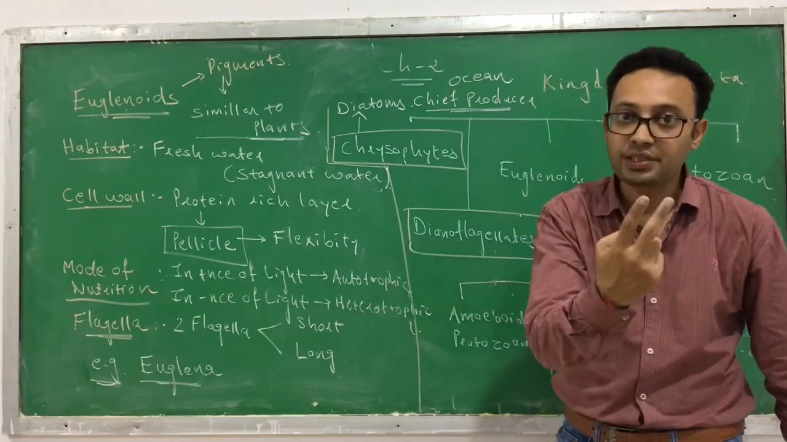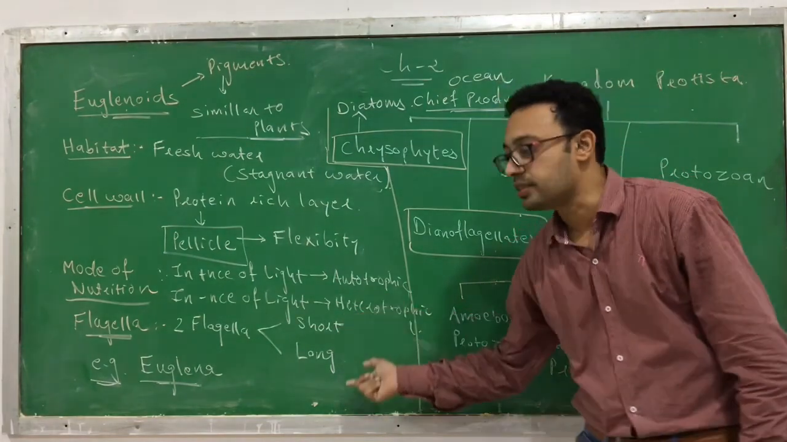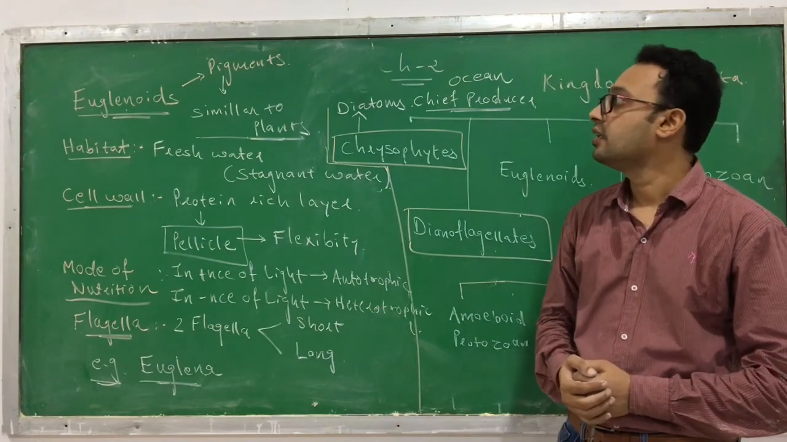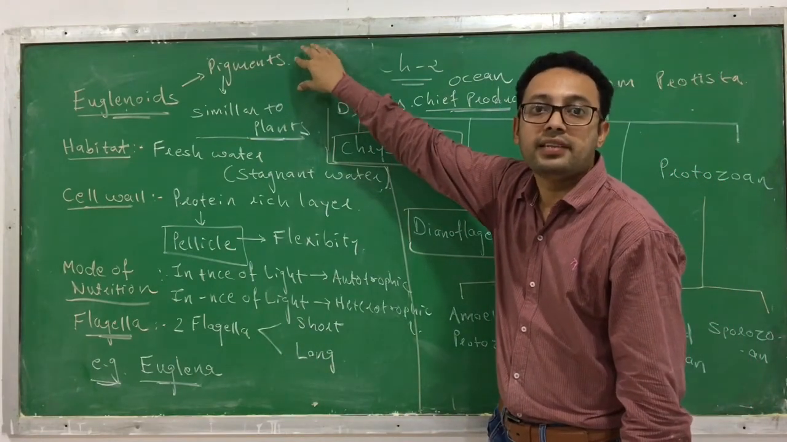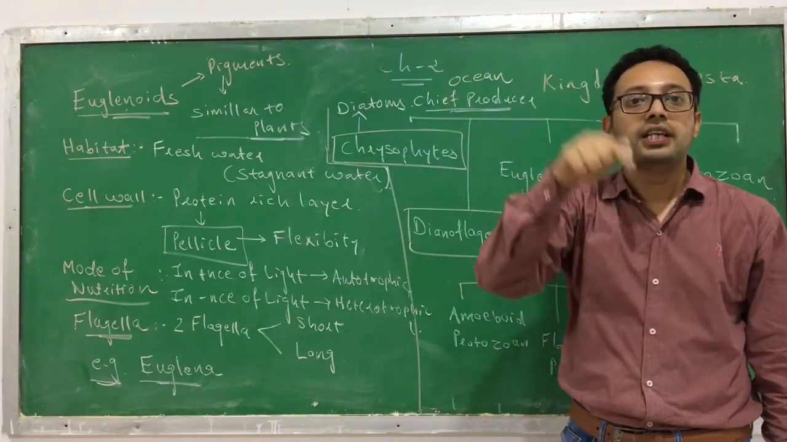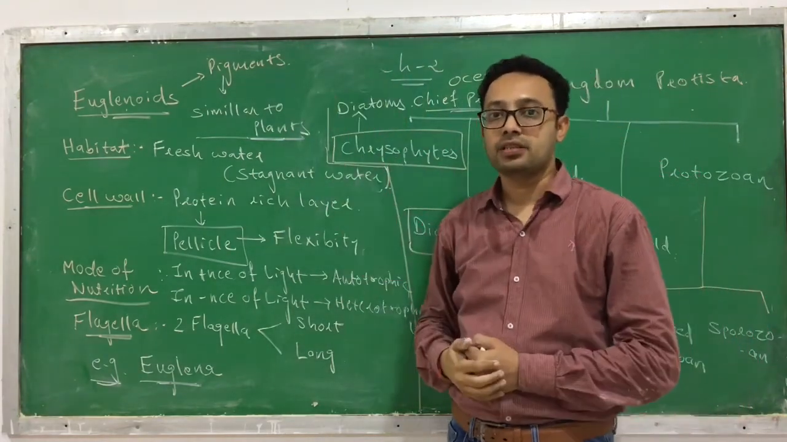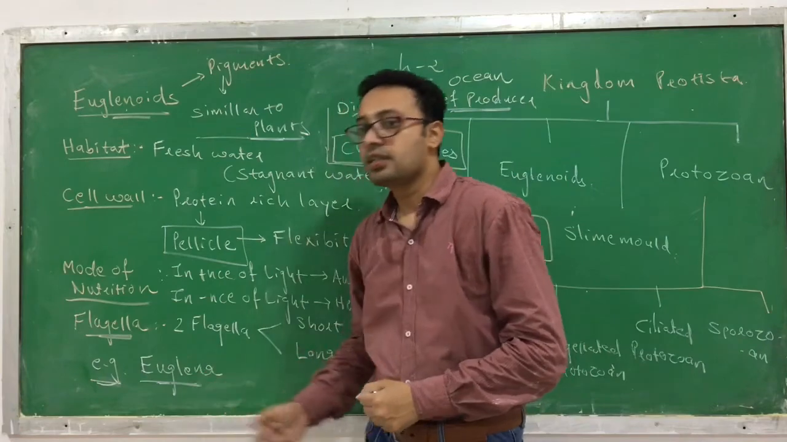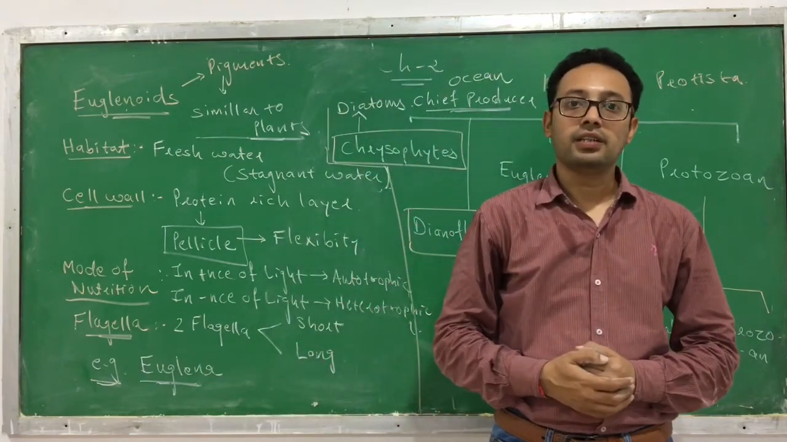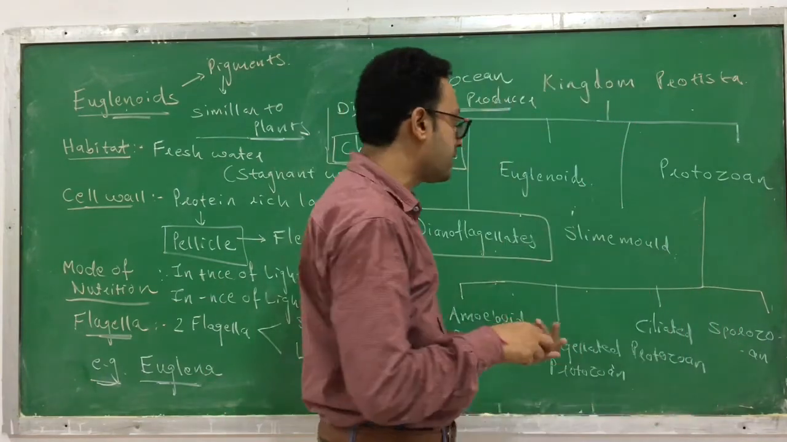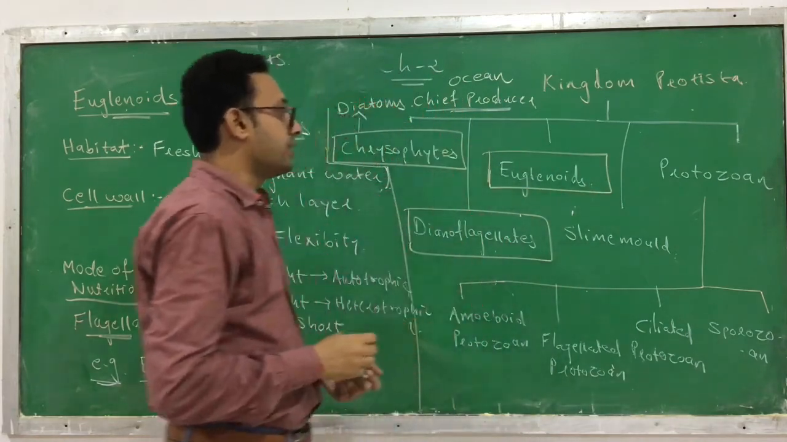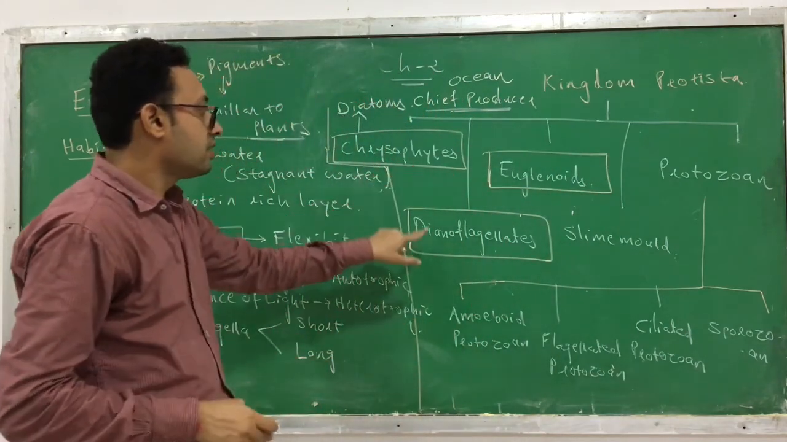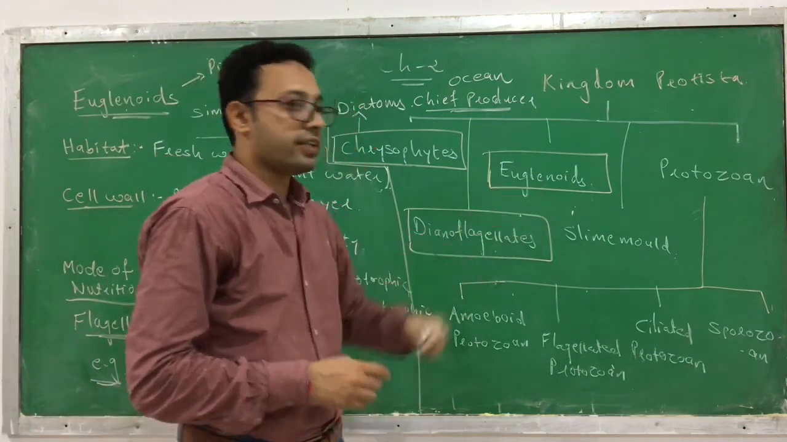They have two flagella, one short and the other long. They have a pigment, so that's why they can behave as autotrophic, and the pigment present in the euglenoids is similar to that of higher plants. And the example of euglenoids is Euglena. So that is about the third, and we have finished with it. That is about chrysophytes, dinoflagellates, and the euglenoids.